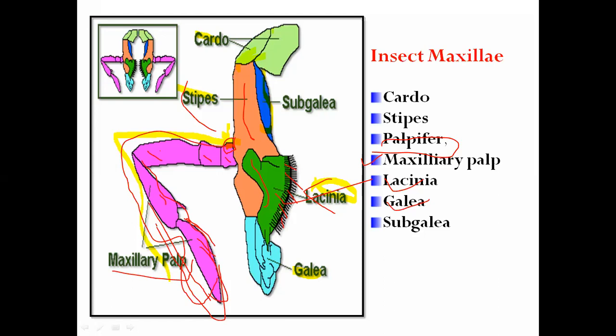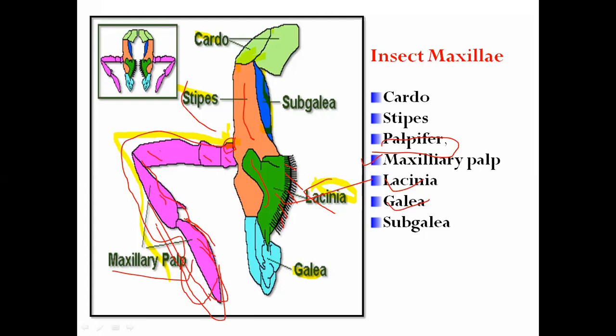Which part inside this maxilla is helpful to the mandible? That lacinia, isn't it? Why? Because it has teeth or spines, and they help the mandible during holding the food material while feeding. So at that time this lacinia is helpful.